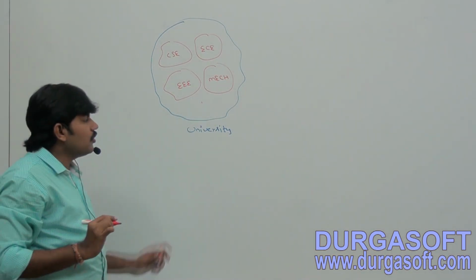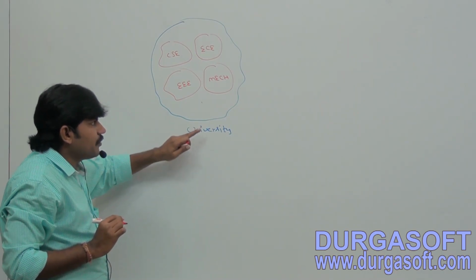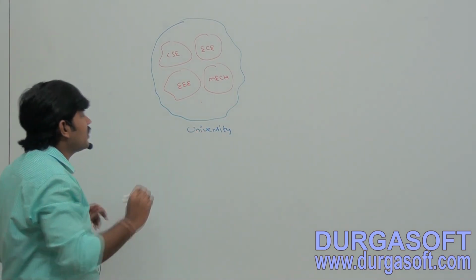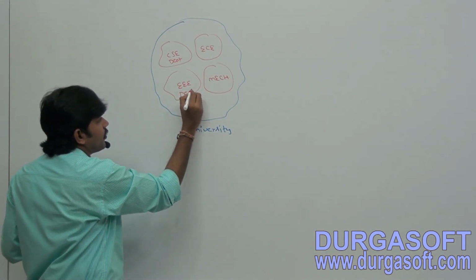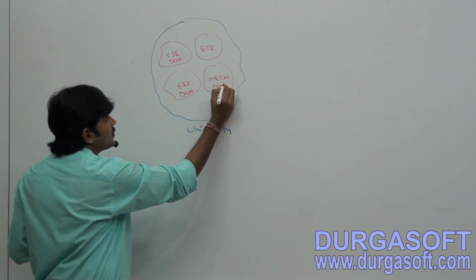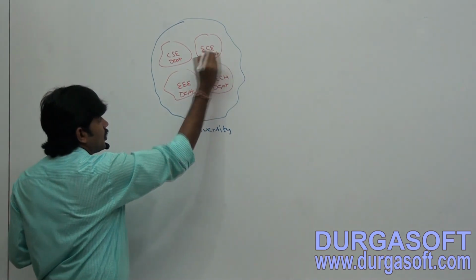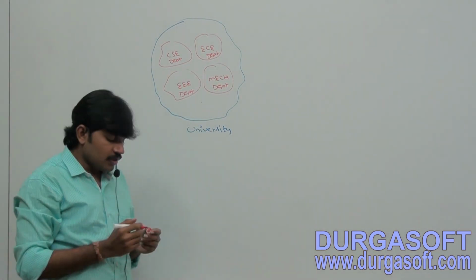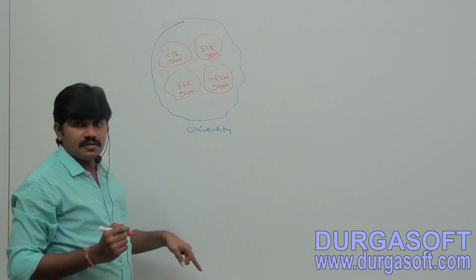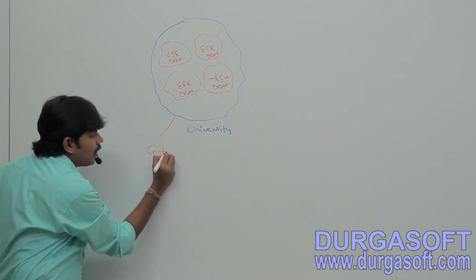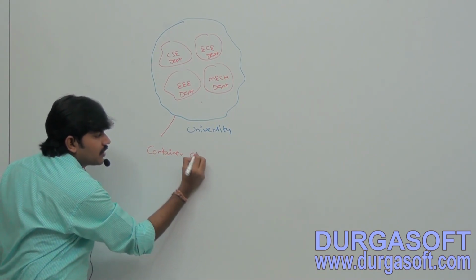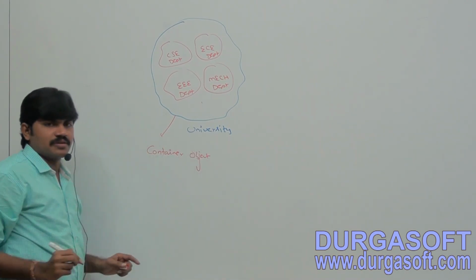Do you know what the relation between the university and the department is? University has a department. Suppose the university is also known as a container object.